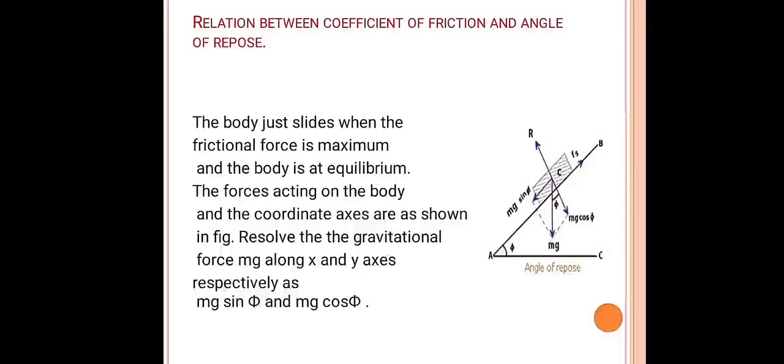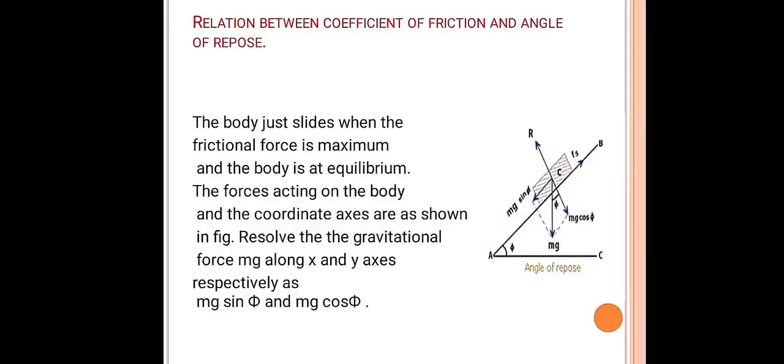Now, in the diagram, two axes can be considered. Along AB, consider the x-axis. Along R, consider the y-axis. Now resolve the weight of the object, mg, into two components, one along the x-axis and one along the y-axis. Along the x-axis, the component of weight is mg sin phi. Along the y-axis, the component of weight is mg cos phi.